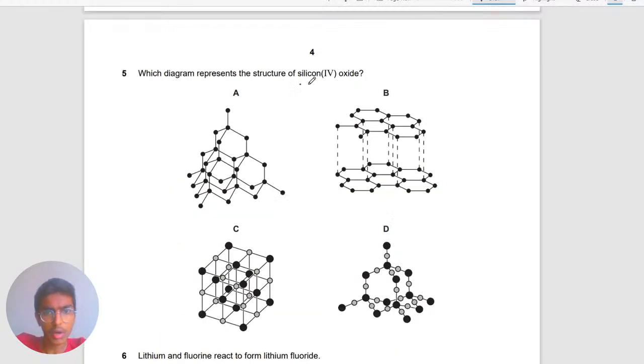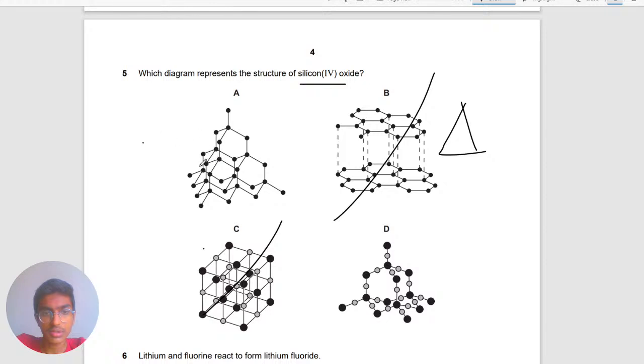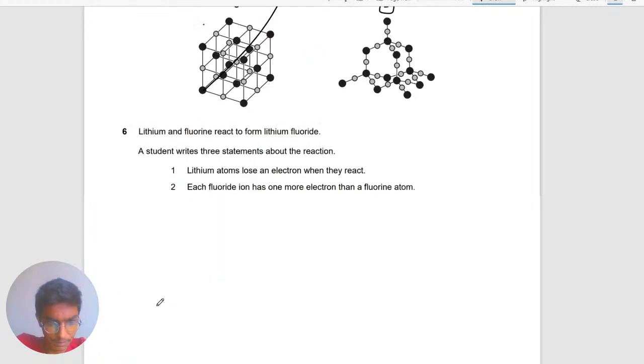Okay, silicon oxide. This is about structures. We've not done it in this channel, but this one you just need to know. Silicon oxide is tetra, so this cancels, so it's these two, and it's more like close, so the answer should be D. I think so. Yeah, it should be D.